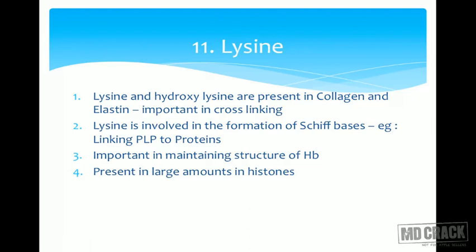Lysine is one of the positively charged amino acids. What are histones? Histones are proteins which are associated with chromosomes. Now in chromosomes or DNA, there are a lot of nucleotides and all these nucleotides contain phosphate groups. Phosphate groups are negatively charged. The compact structure of the chromosome would not have been possible because these negative charges would have repelled each other.